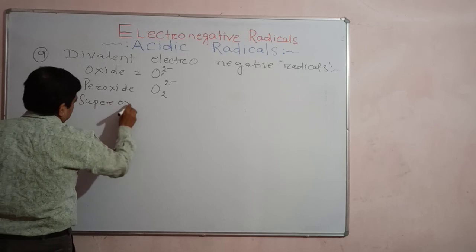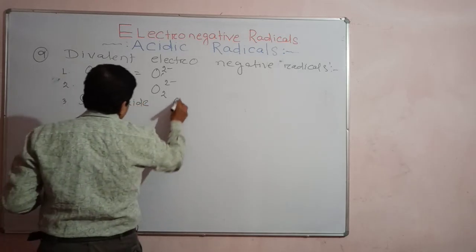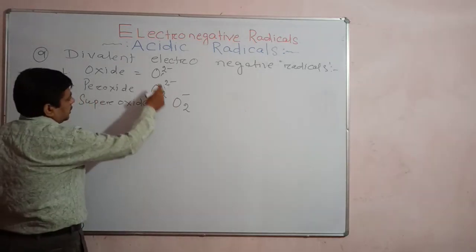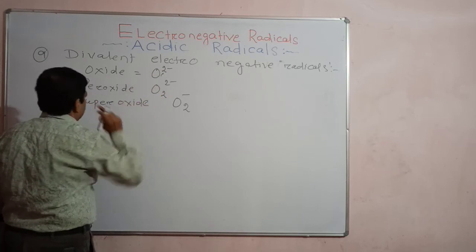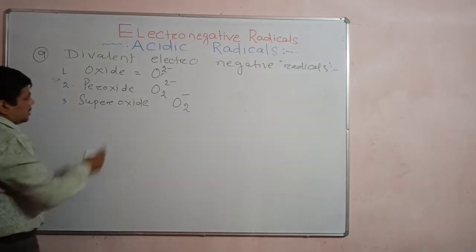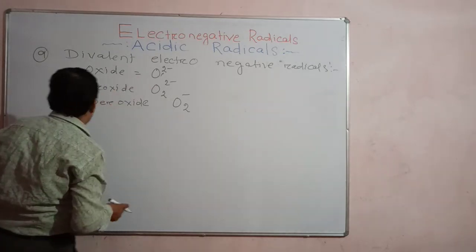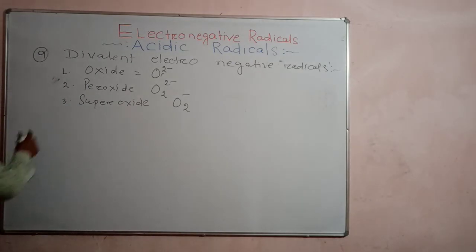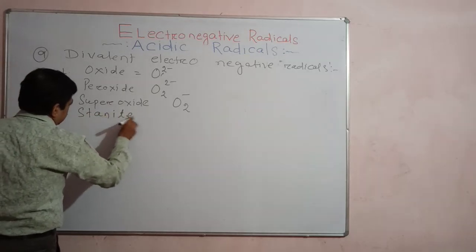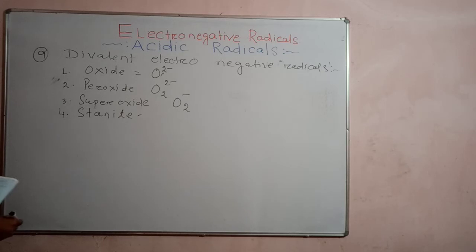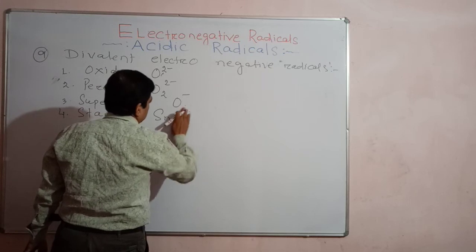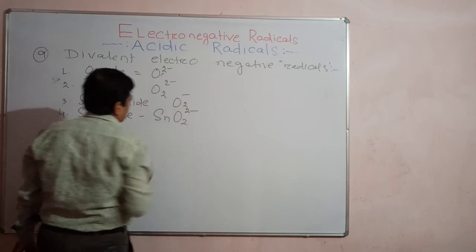See, find the difference, students. This is O2 minus. Understand or not? So in oxide the valency is 2, and in peroxide the valency is 2. The difference is that peroxide consists of 2 atoms of oxygen, oxide 1 atom of oxygen, superoxide 1 atom of oxygen. Right? Okay. Then write stannite. What is the formula of stannite? SnO2 2 minus. Valence is 2.